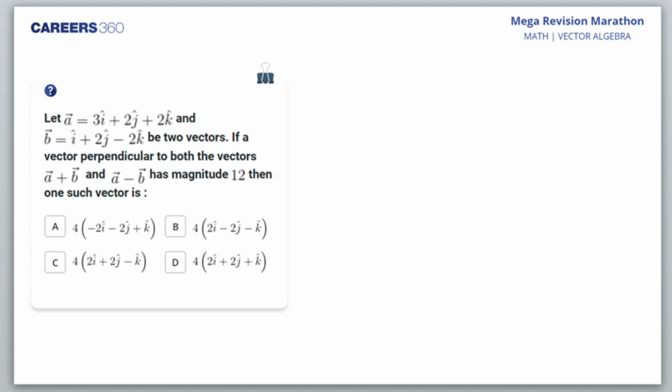Okay, what's the next question? A is given and B is given. If a vector perpendicular to both the vectors A plus B and A minus B has magnitude 12, then one such vector is. Okay, let's check this out.